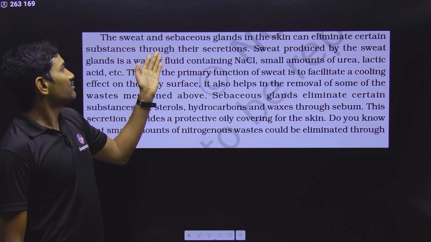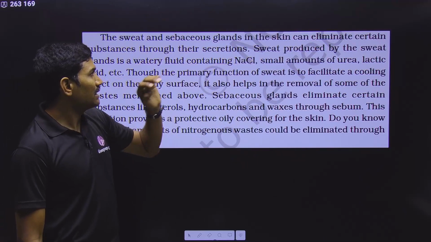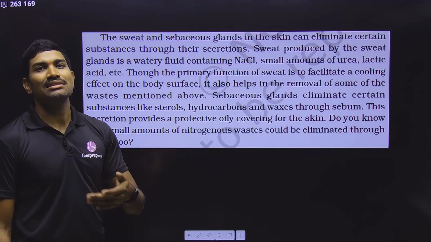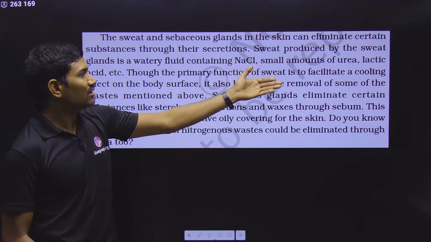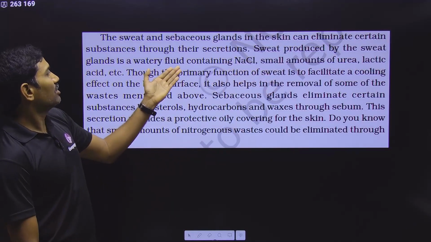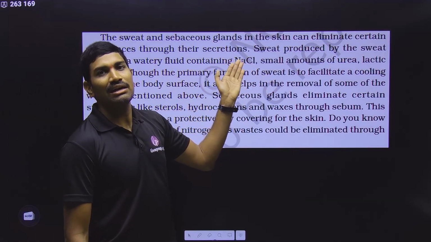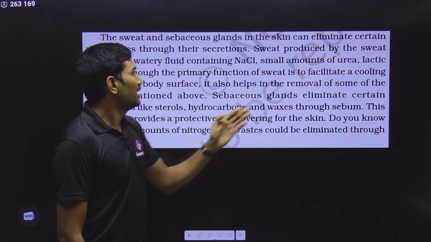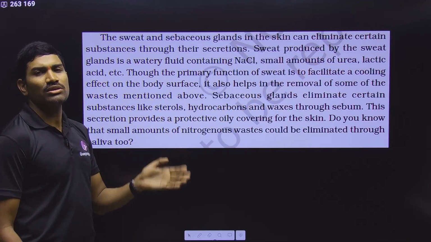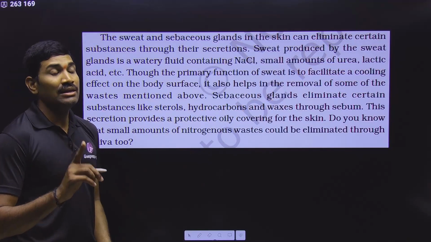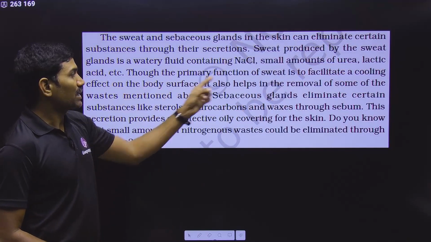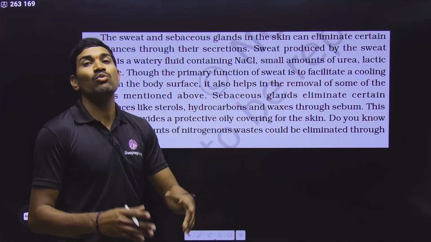Next one. The sweat and sebaceous glands in the skin can eliminate certain substances through their secretions. Sweat glands, they are releasing the sweat. Sweat is mainly water, and the sweat is a watery fluid containing NaCl. It has some minerals also, and small amounts of urea are also present in that sweat, and lactic acid is also present. So in this way many components are present, but please remember, the sweat glands' main function is not excretion. The primary function of the sweat is to facilitate the cooling effect.